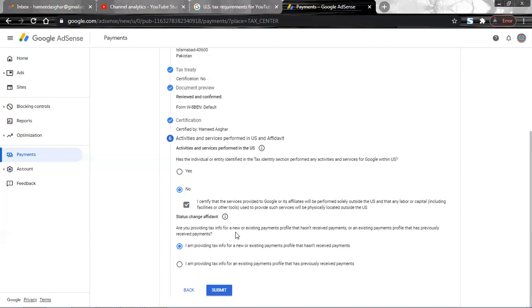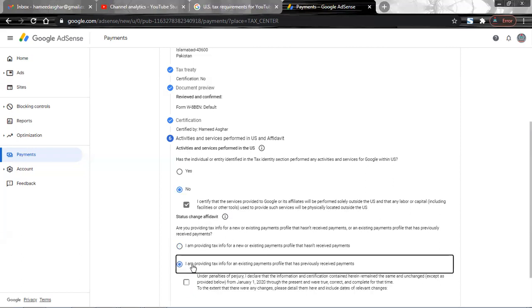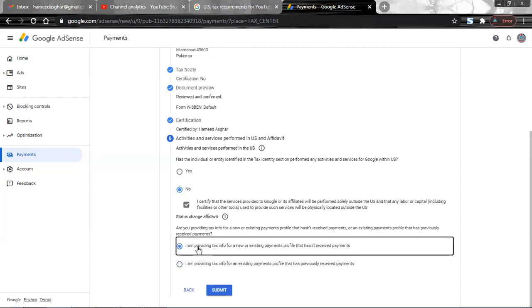Are you providing tax info for a new or existing payment profile? If you have received a payment before, you will select this one, and then you will need to attach the affidavit. And if you are a new one who has not yet received any payment, so I'm providing tax info for a new or existing payments profile that has not received a payment so far.